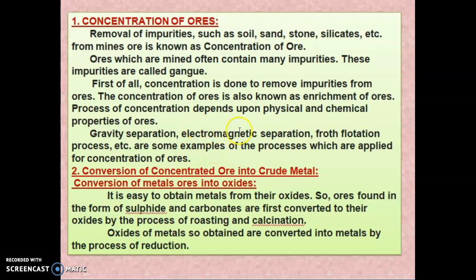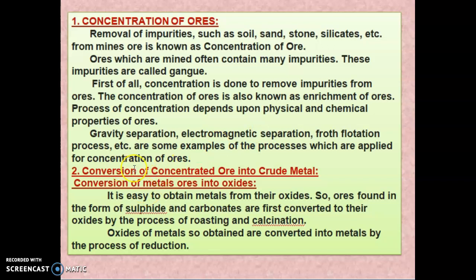For example, electromagnetic separation. So in electromagnetic separation, what happens? The impurities of iron particles will be present. So using an electromagnet, what happens? The magnet removes the iron particles from this one.